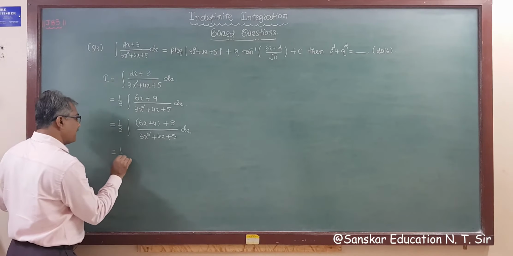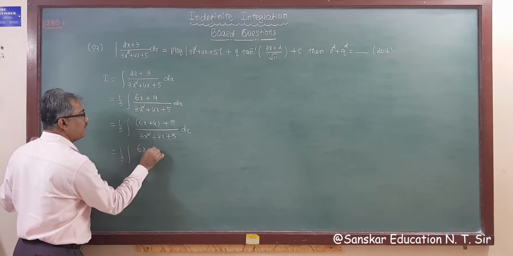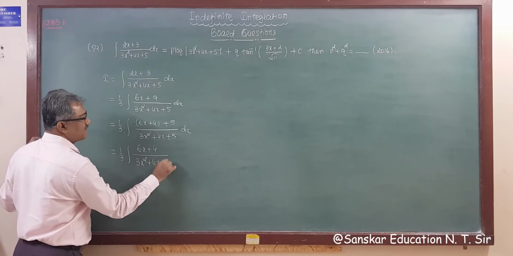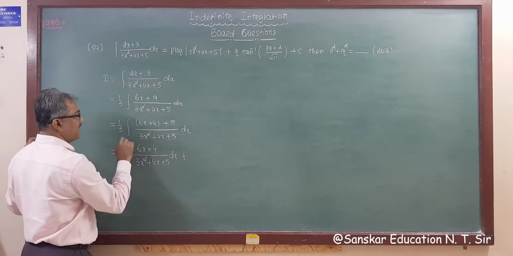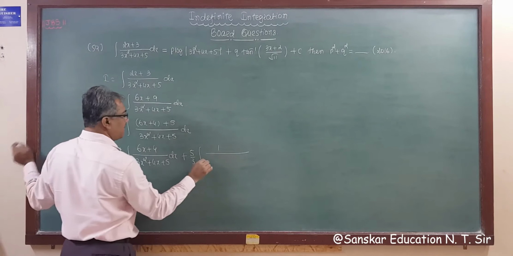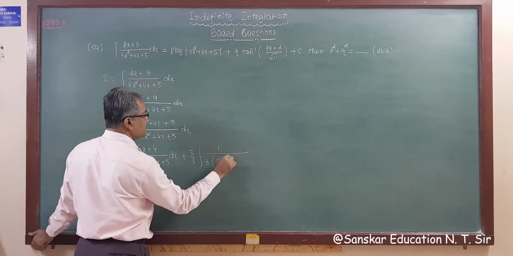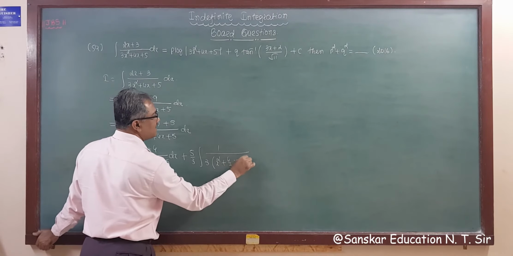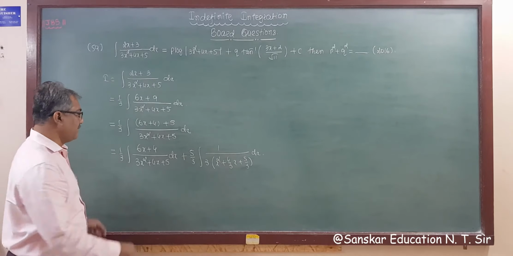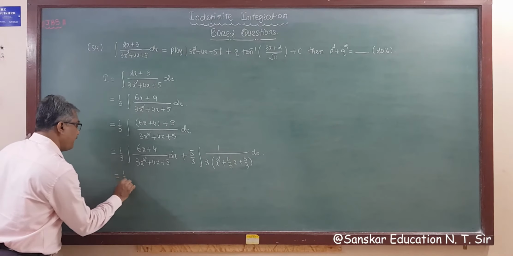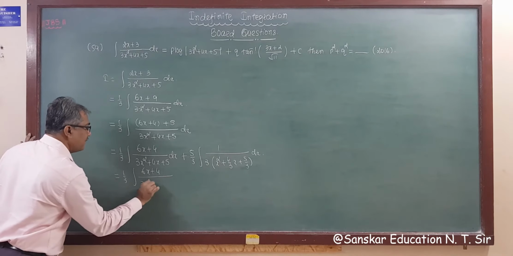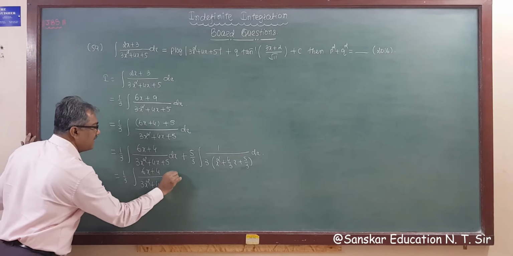I am writing here, bifurcating this: this is 6x plus 4, I am leaving it as it is, upon 3x square plus 4x plus 5 dx, plus 5 by 3, and taking 3 common, this becomes 3 common is x square plus 4 by 3 x plus 5 by 3 and dx. Got it? So this becomes 1 upon 3 (6x plus 4) whole upon (3x square plus 4x plus 5) dx